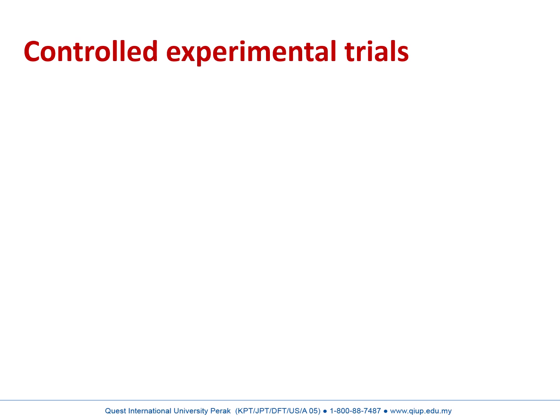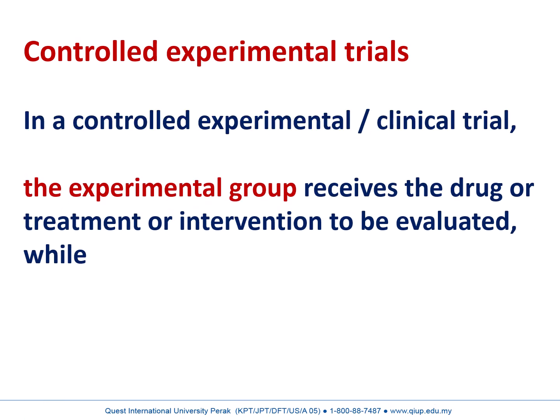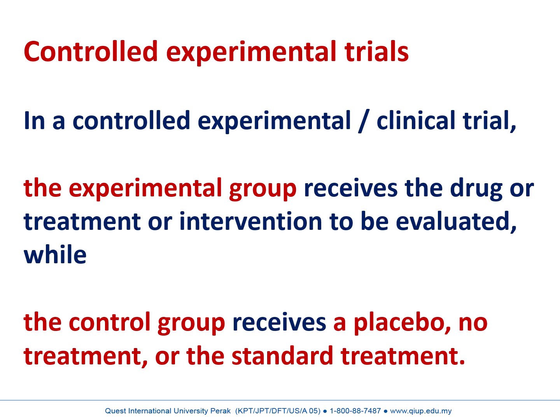Controlled experimental trials. In a controlled experimental trial or clinical trial, the experimental group receives the drug or treatment or intervention to be evaluated, while the control group or comparison group receives a placebo, no treatment, or the standard treatment.